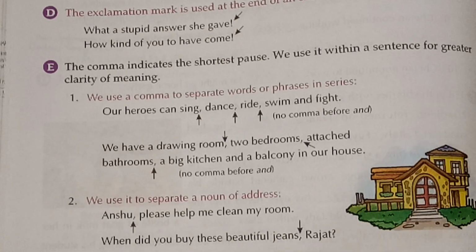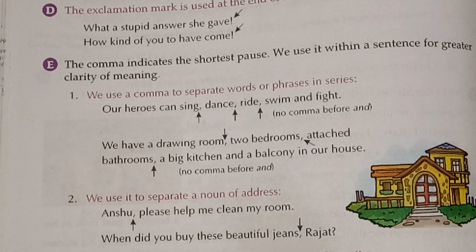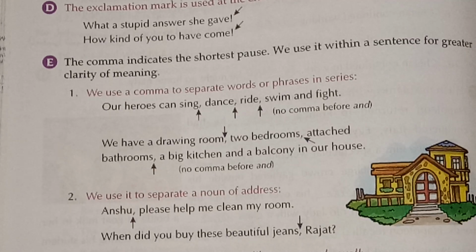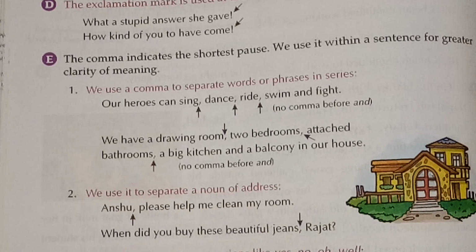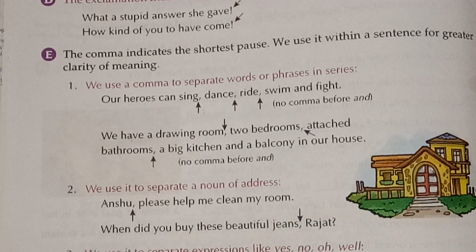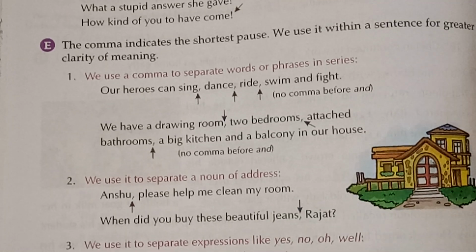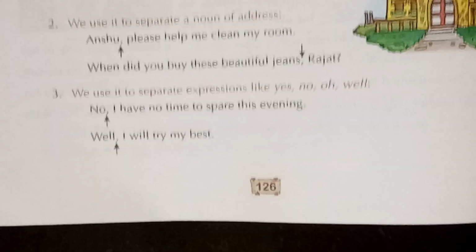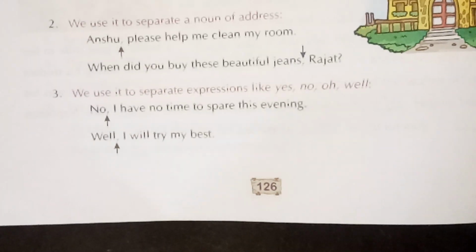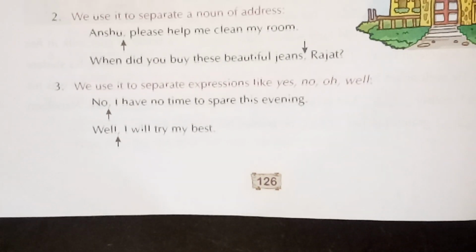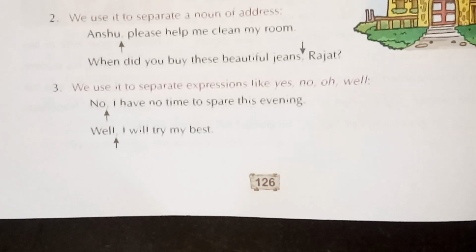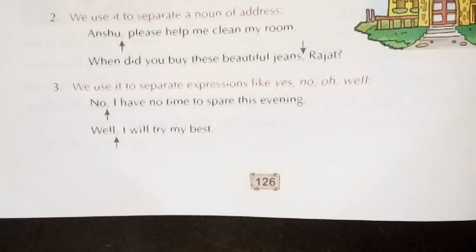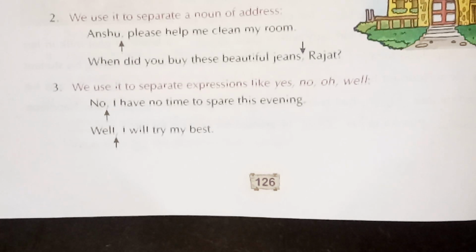Right? Then we use it to separate a noun of address. See, when a name has to be separated from the statement, like, Anshu, please help me clean my room. See, we are saying this sentence to Anshu, so we have to separate the name from the other sentence. When did you buy these beautiful jeans, Rajat? See, again the sentence is somewhere else and the name is somewhere else, so we have to separate the sentence from the name with the help of a comma.